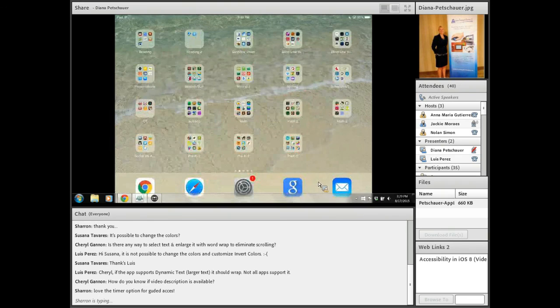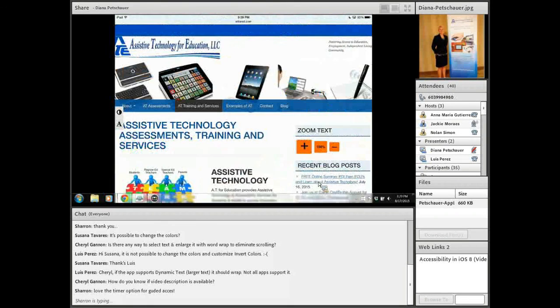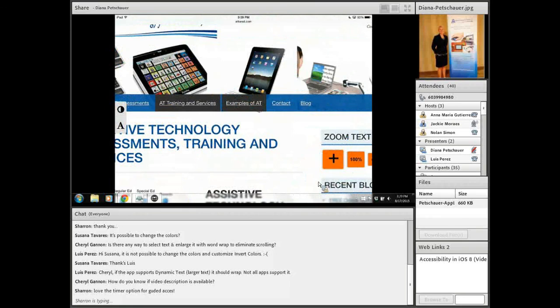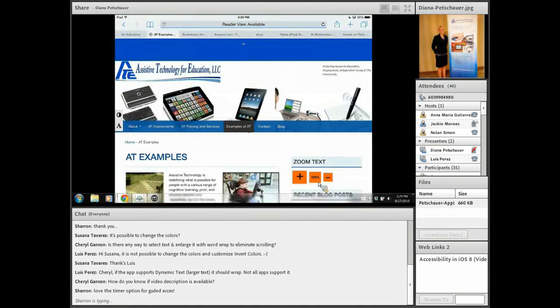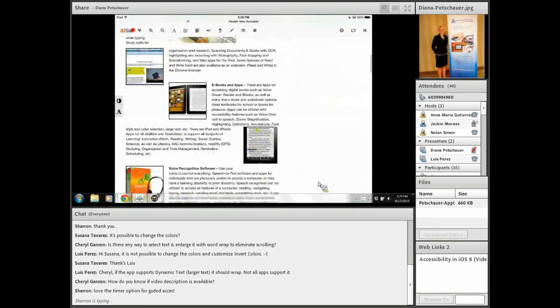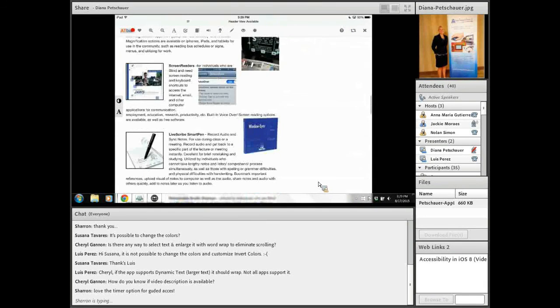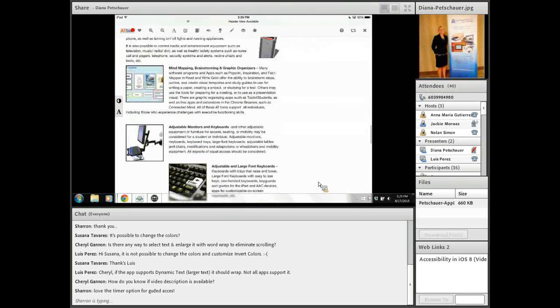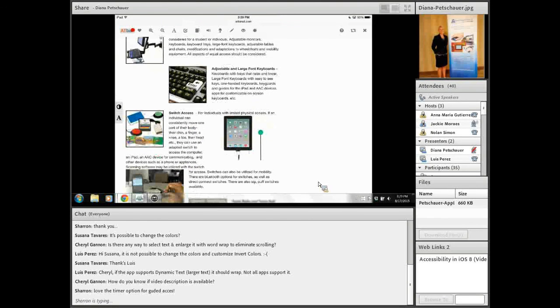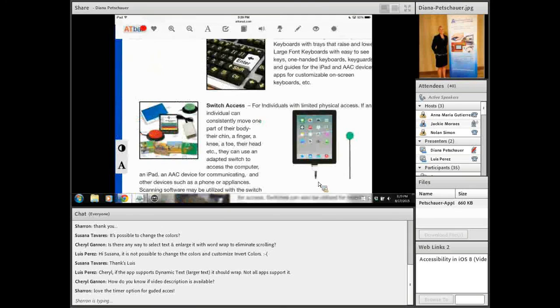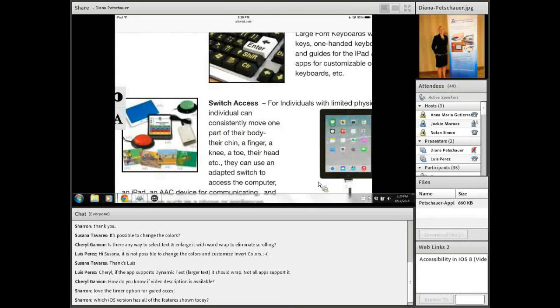And I'll just pull up an example for anybody that might not be familiar with switches. If we go to example of assistive technology, pulling it up here, just want to show a picture as we're talking about them. So several different types of switches: Bluetooth, direct connect, Bluetooth means wireless, proximity switches, meaning they barely need to touch it. You can certainly adjust the pressure for certain switches with adjustable pressure switches, flat screen switches. There are just so many available.